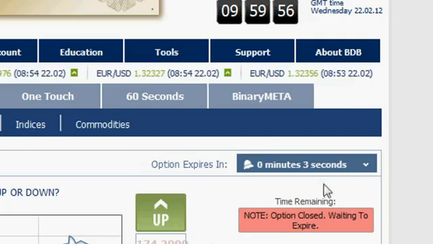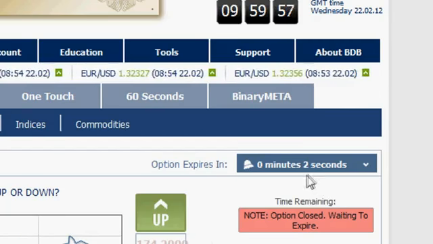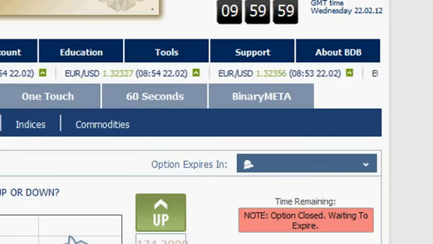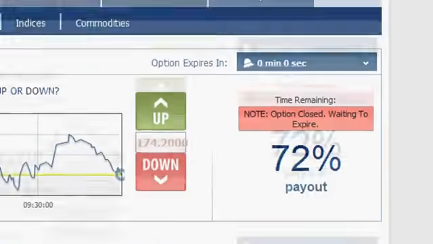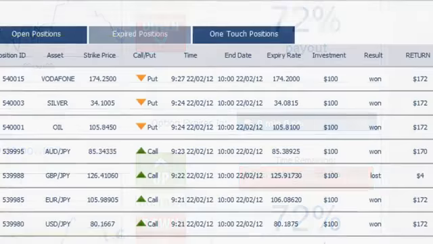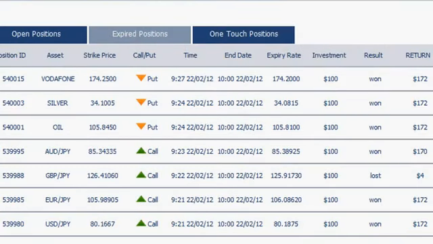So right now our options are going to expire in about 3 seconds, as you can see here, and I am about to scroll down to the expired positions below. By now all of our positions have expired and can now be viewed in the expired positions section of the table, which you can see right here below. In total, we won 6 positions out of the available 7 and lost only 1, which is the GBP versus